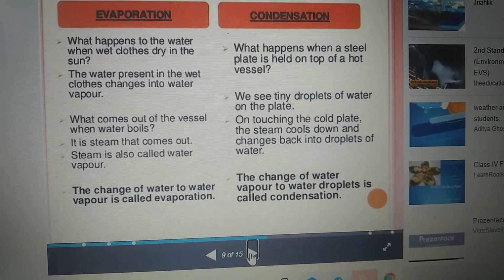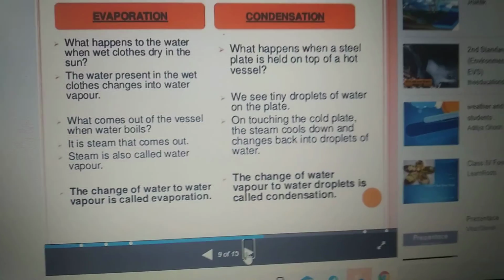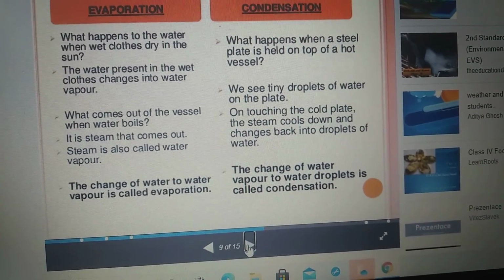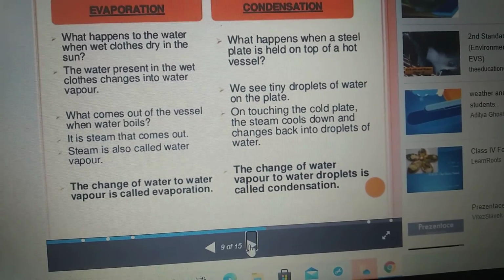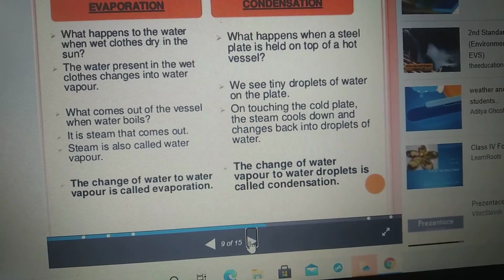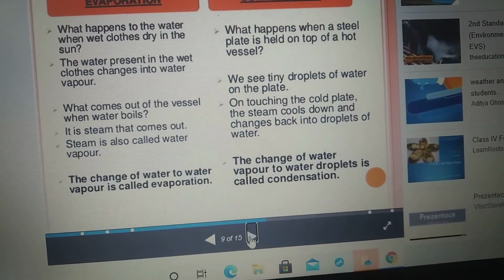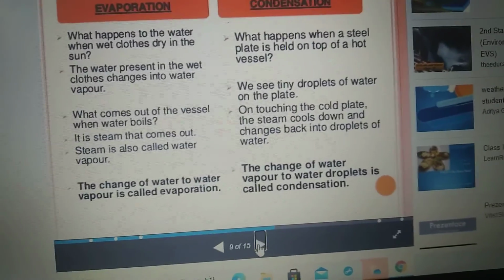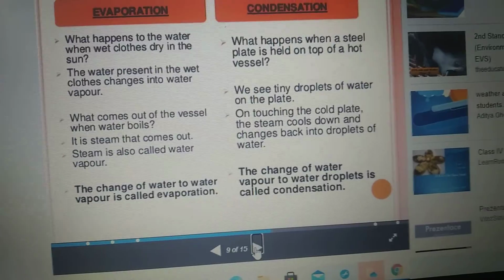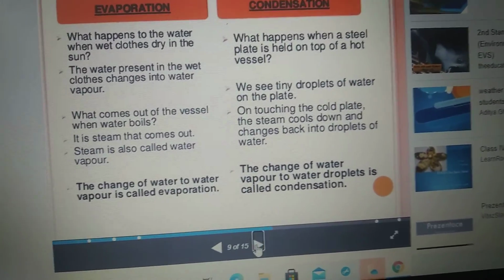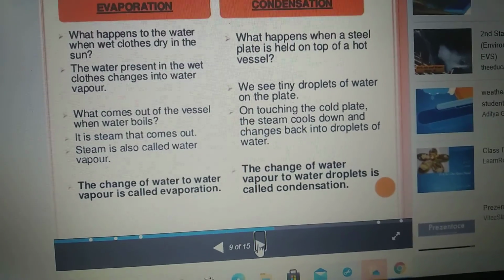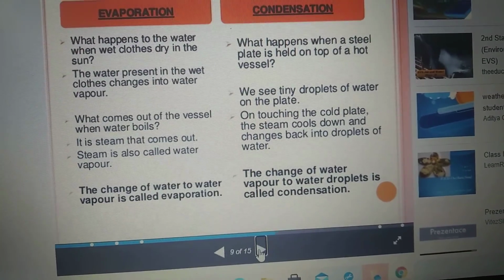Now condensation. What happens when a steel plate is held on top of a hot vessel? We see tiny droplets of water on the plate, or not? Yes. On touching the cold plate, the steam cools down and changes back into droplets of water. So, change of water vapor into water droplets is called condensation. Here, water vapor in the air cools down and tiny droplets of water are formed. This process is called condensation.